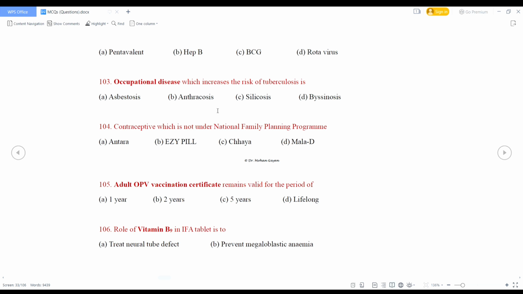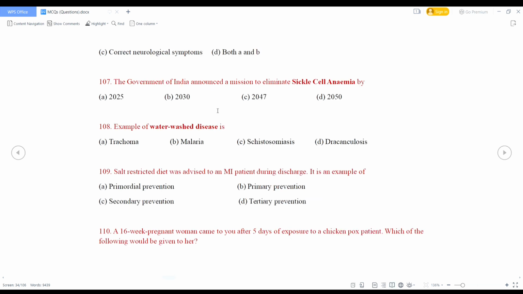Role of vitamin B9 in IFA tablet is to treat neural tube defect, prevent megaloblastic anemia, correct neurological symptoms, or both A and B. So what is the right answer? Right answer is prevent megaloblastic anemia, because neural tube defects occur in first trimester, but IFA tablet is given in the second trimester, that is after 12 weeks of gestation.